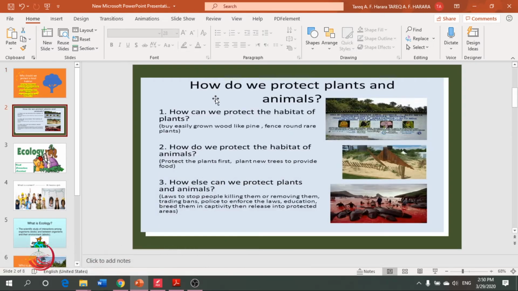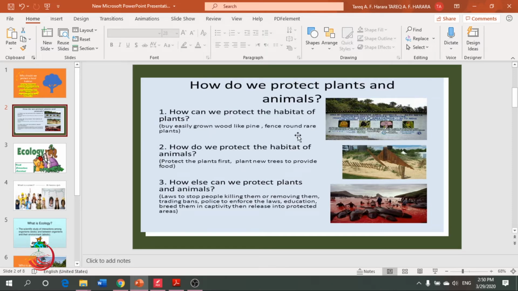So how do we, okay, all of you now agree with me that we should protect our habitats. But how, teacher? How do we protect plants and animals? So let's answer the questions here. We should grow or plant bigger trees like pine, or fence around rare plants.